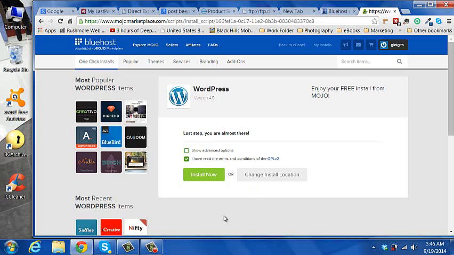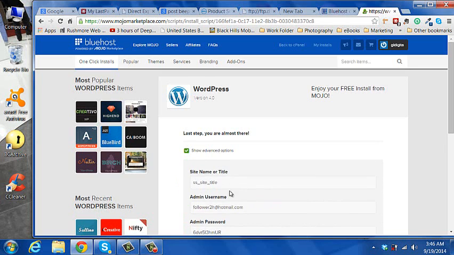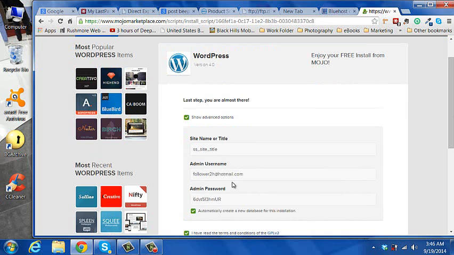Read the terms and conditions. We don't need advanced options. I guess we could do that. Yeah. Oh, what's that tell us? Site name or title. Admin username. We don't want to use that. There's a password. I like to use admin, but we can change that.